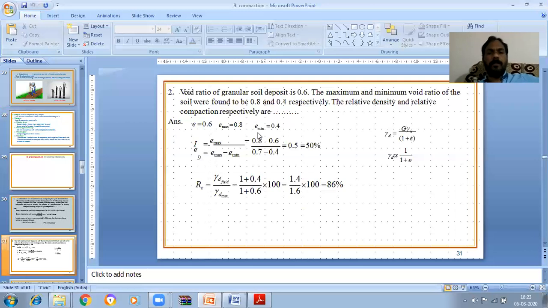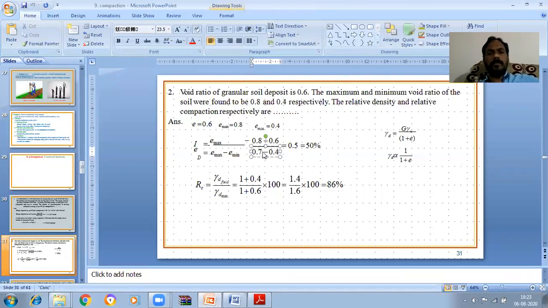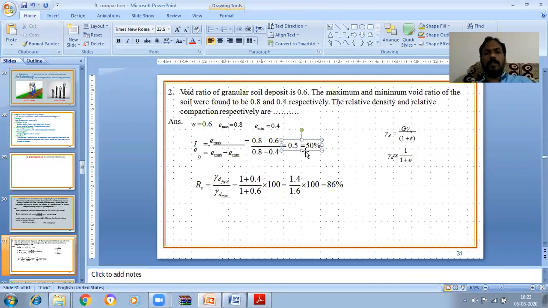The relative density or density index, both are the same, equal to (e max minus e) by (e max minus e min). So that is equal to (0.8 minus 0.6) by (0.8 minus 0.4), which equals 0.5. That is nothing but 50%. So the relative density is 50%.